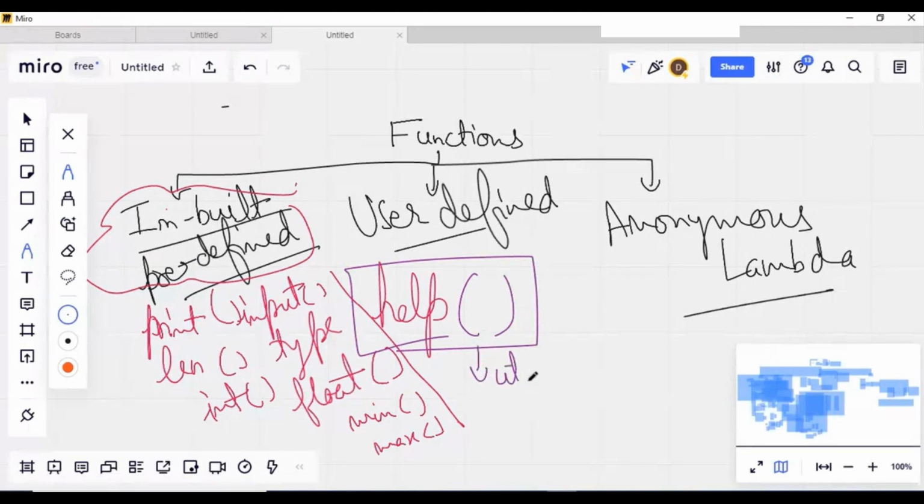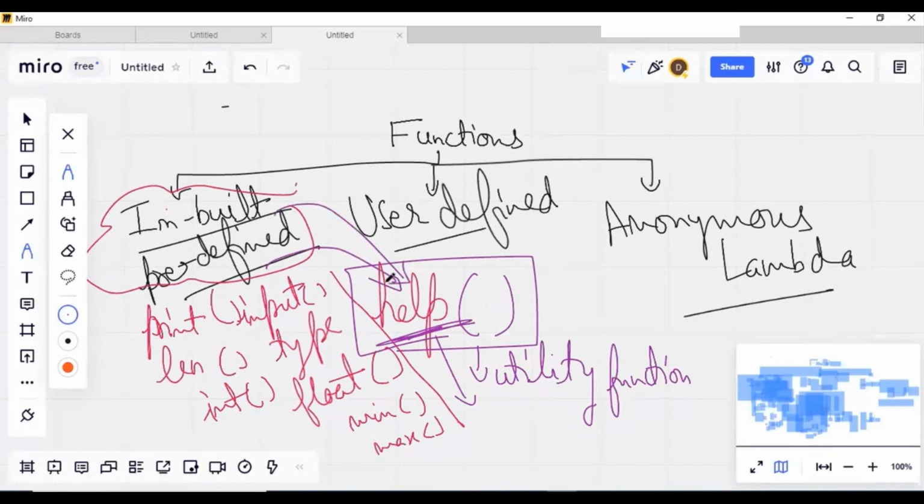Help is the utility function, from where I can see what is present inside Python. Whenever I need certain help, I can use this help function. And this itself is a predefined or built-in function here. This will show what is present inside Python.